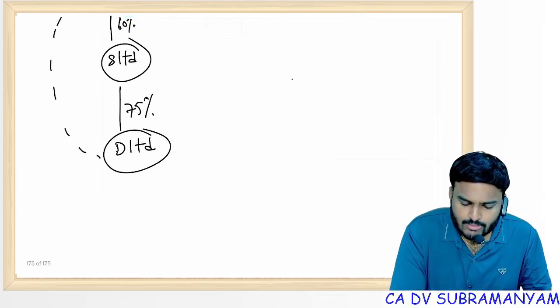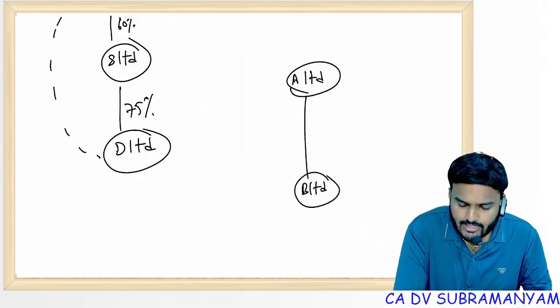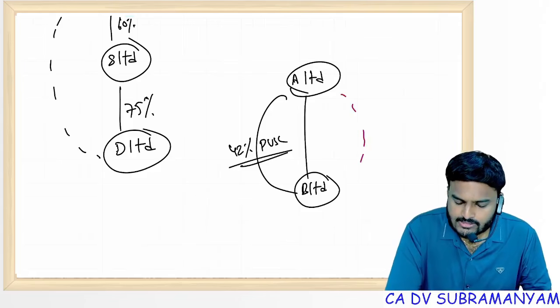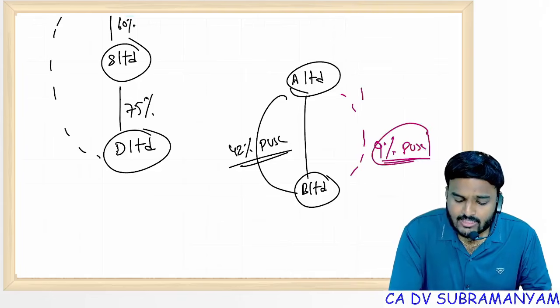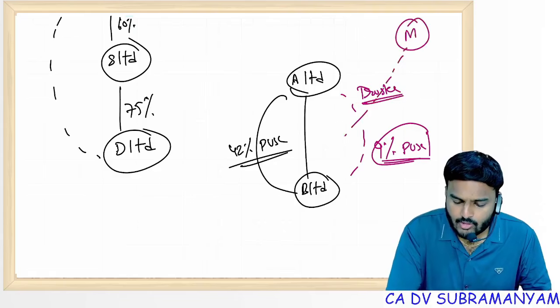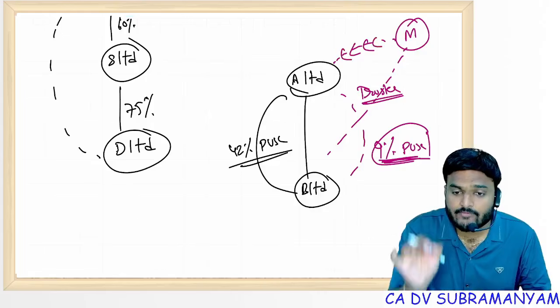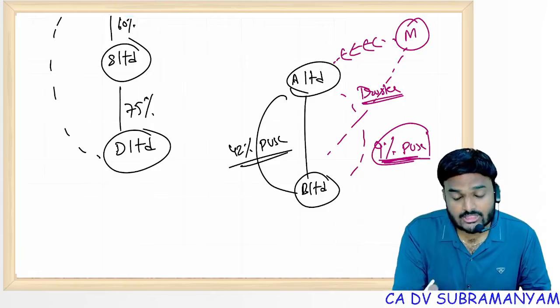Suppose 2 companies are there, A Limited and B Limited. A Limited acquired 42% of paid up share capital of B Limited, and it has also acquired some 9% paid up share capital, but not for itself, but as a trustee. Say for example, M, a member of B Limited, holding some 9% paid up share capital, transferred it to A Limited, and A Limited will act as a trustee. A Limited is not the beneficial owner. A Limited is just a trustee, or A Limited is holding shares in a fiduciary relationship or fiduciary capacity.